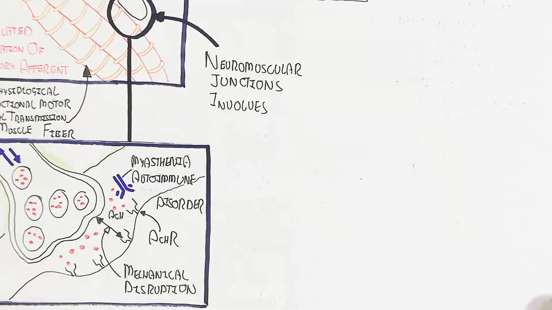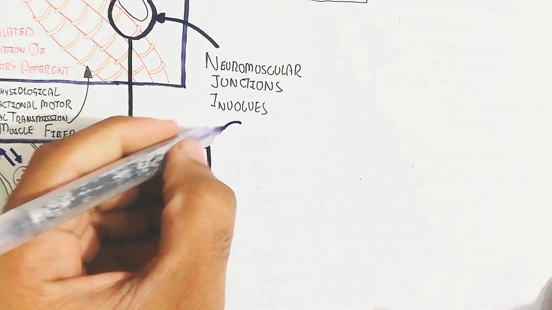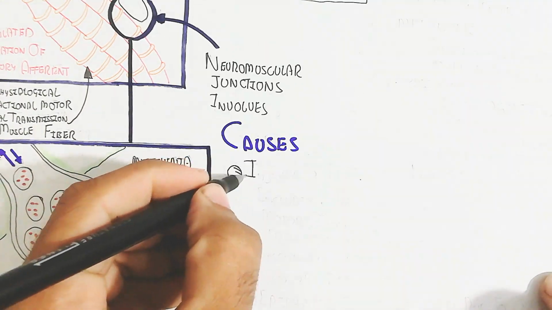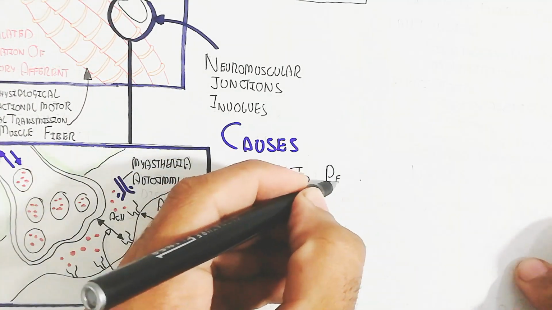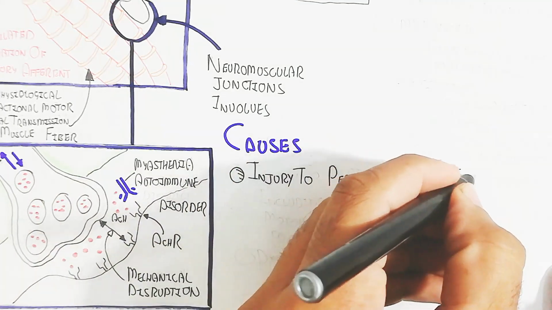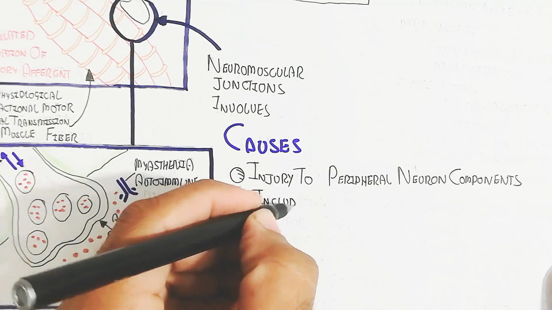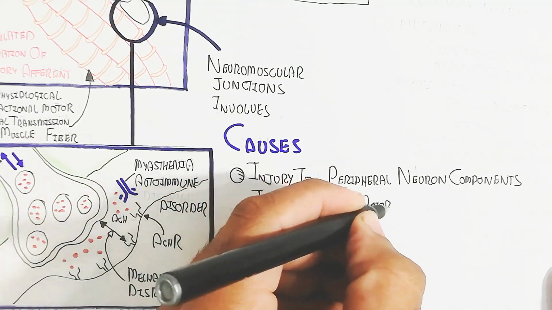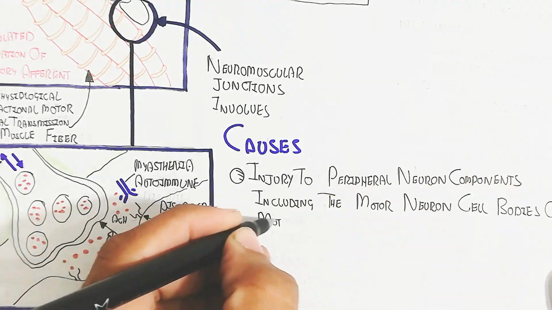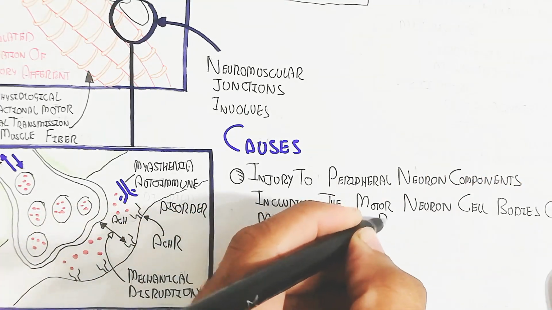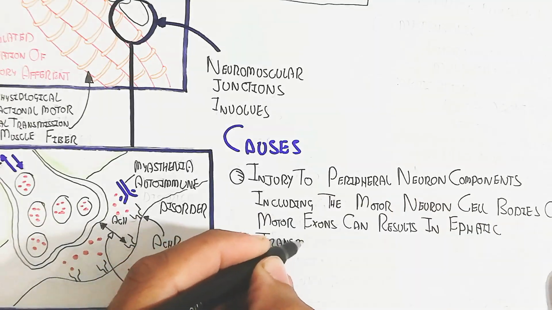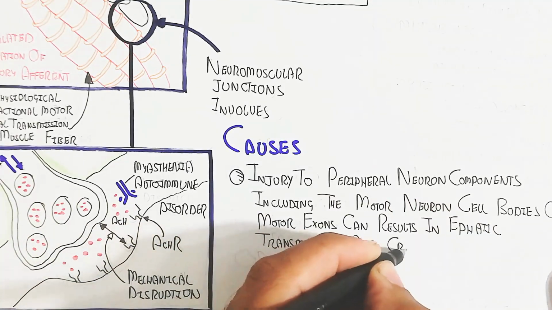Let's begin to understand the causes of neurogenic involvement. Injury to peripheral neuron components, including the motor neuron cell bodies or the motor axon, can result in ephaptic transmission and cramp development.